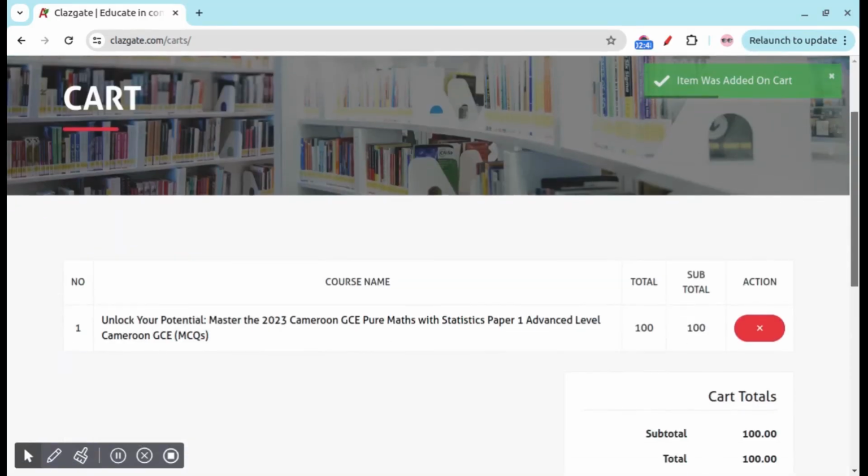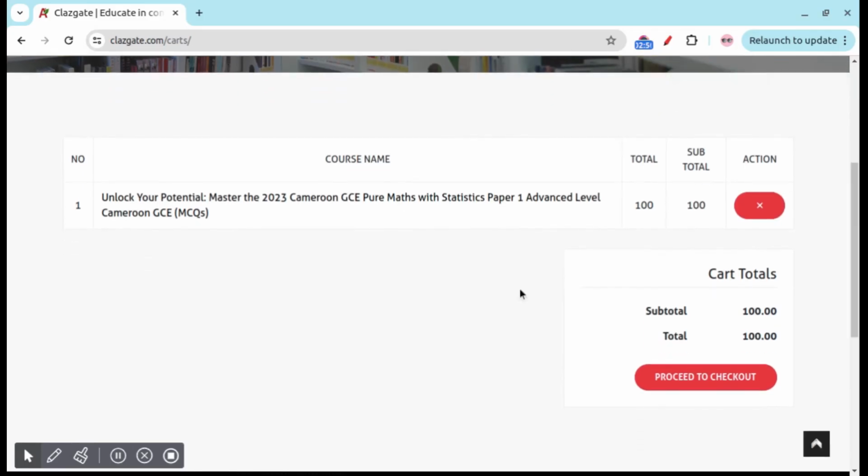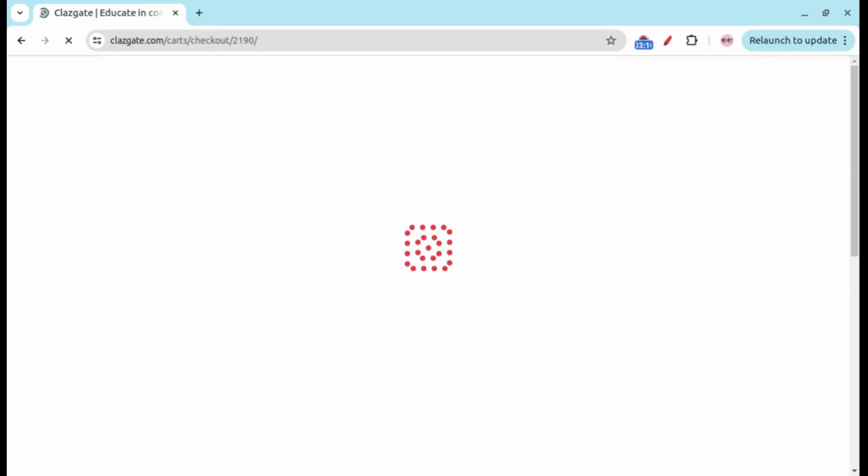We have clicked the cart icon and we are waiting, and yes, this is what is in our cart. We have Cameroon GCE 2023 pure maths with statistics paper 1 advanced level solutions MCQs, and it's 100 francs. So the total we're paying is 100 francs, no charges. Just proceed to checkout. Click the proceed to checkout button like I have done.